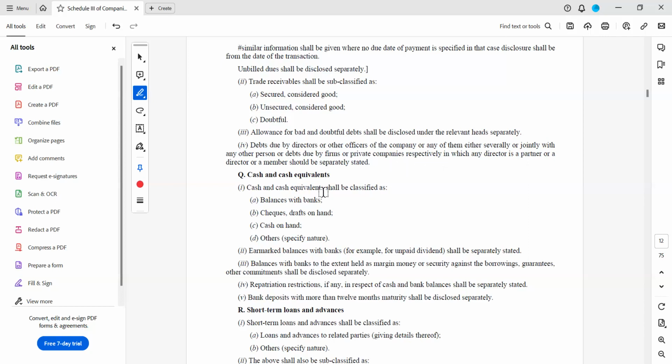Next, coming to cash and cash equivalents. Cash and cash equivalents shall be classified as balances with bank, and checks, drafts on hand. See, usually what will happen, even the customers, to reduce their liability in their books, issue checks on 31st March so that there is no outstanding in their books. They don't want to show huge liability in their balance sheet.